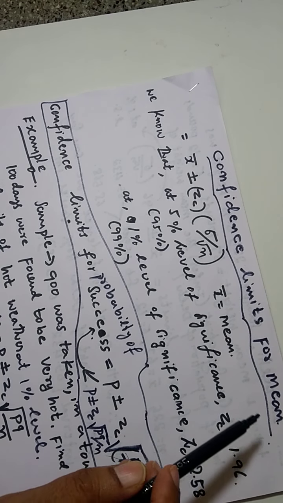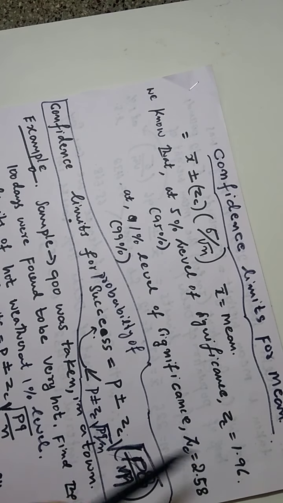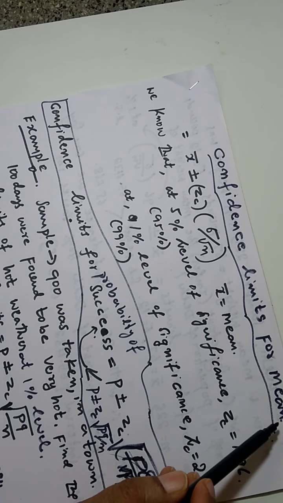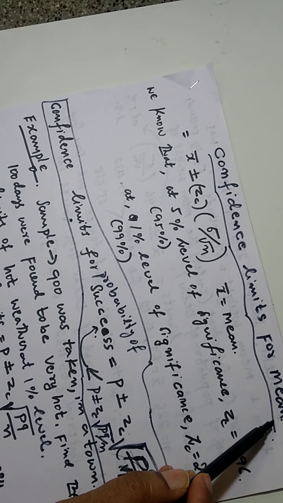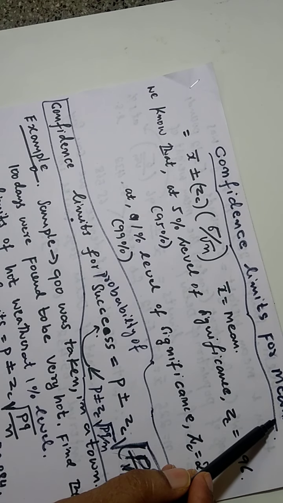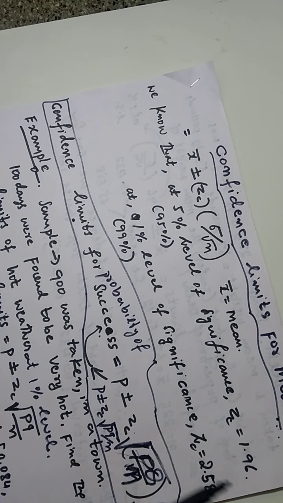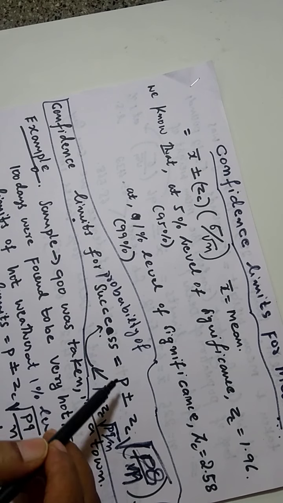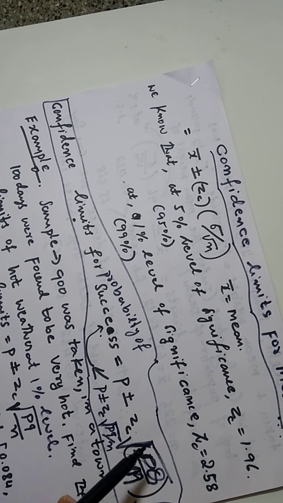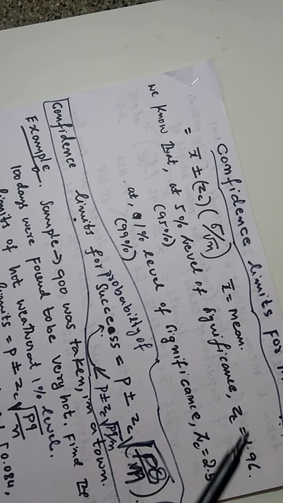Today let us talk about confidence limits for mean and confidence limits for success. Confidence limits for mean means it will give you what can be the mean value in a range, how the mean can vary in a range. Similarly, how the probability of success can vary in an interval. That is what we mean by confidence limits or confidence intervals.